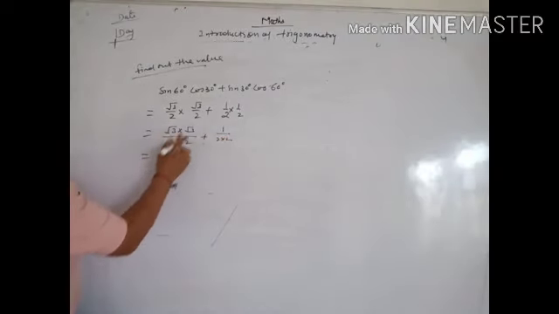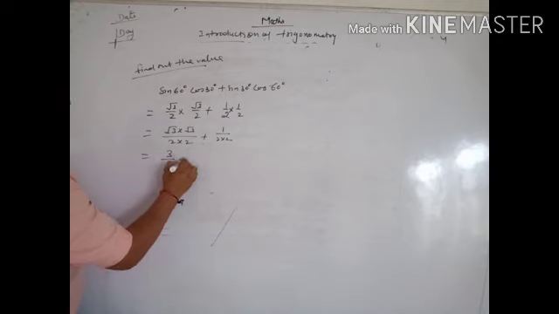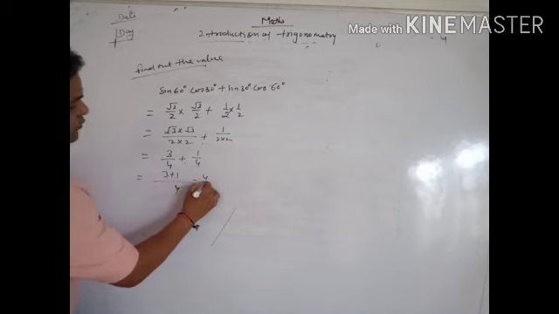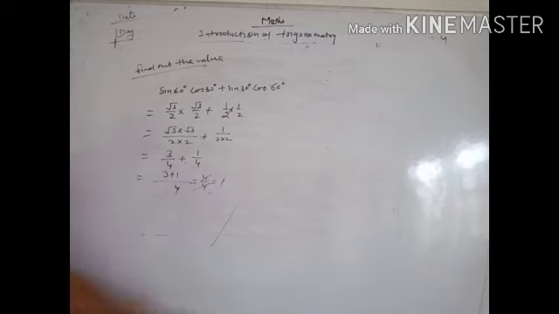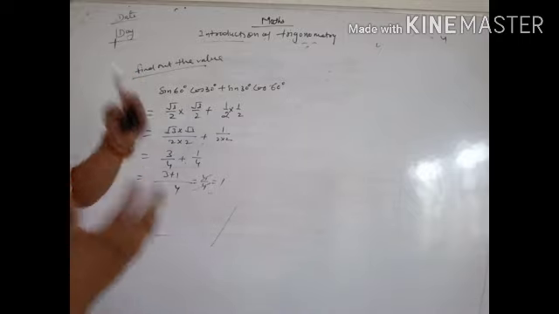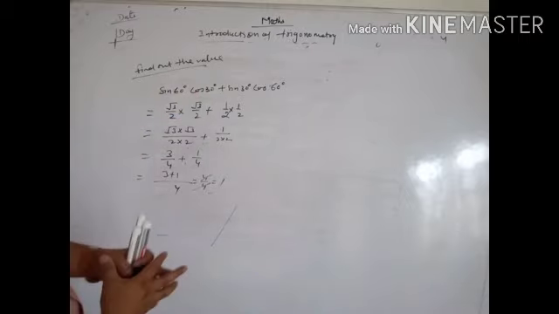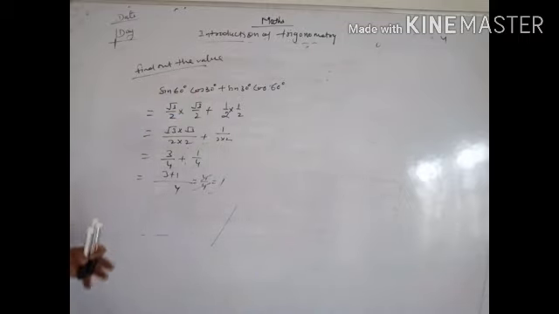Now root 3 multiply root 3 by 4 plus 1 by 4. Now we will take LCM. 3 plus 1 equal to 4 by 4 equal to 1. The answer is 1, because we have already understood the values of sin 60, cos 60, sin 30, tan 30, everyone. So we will find out this type of question.